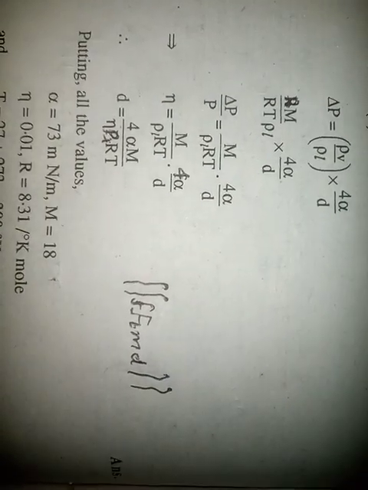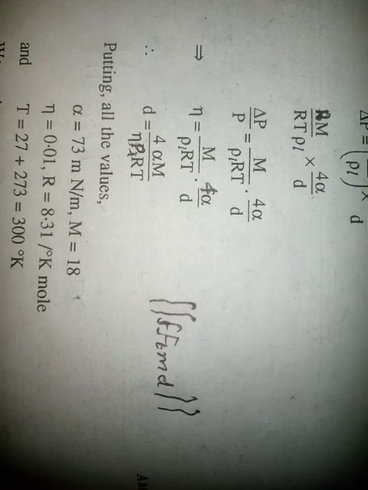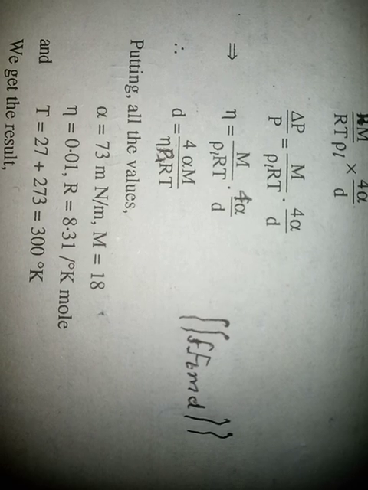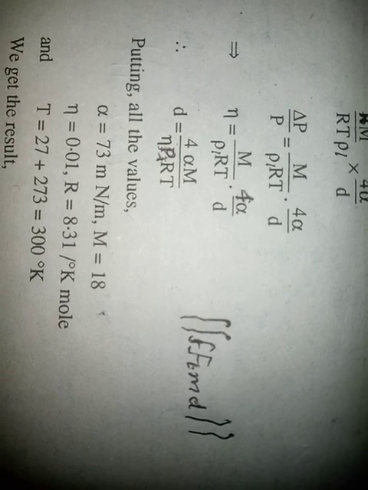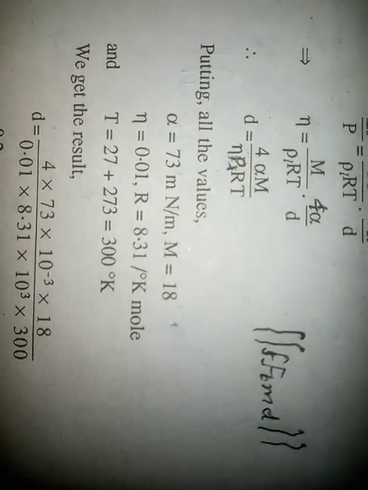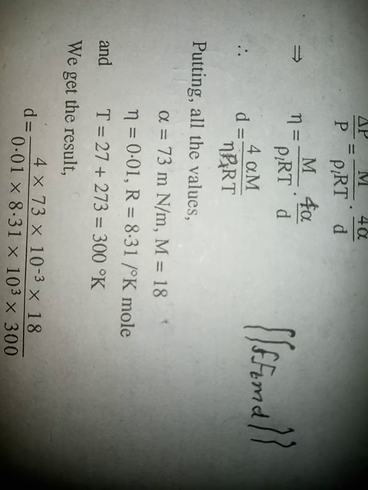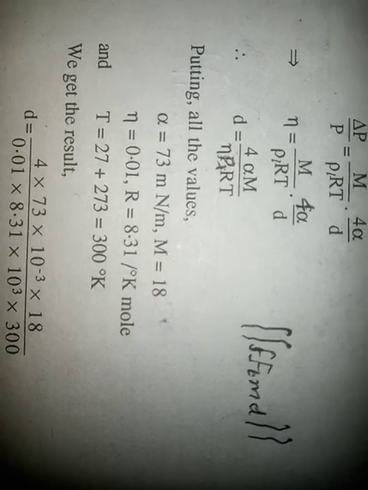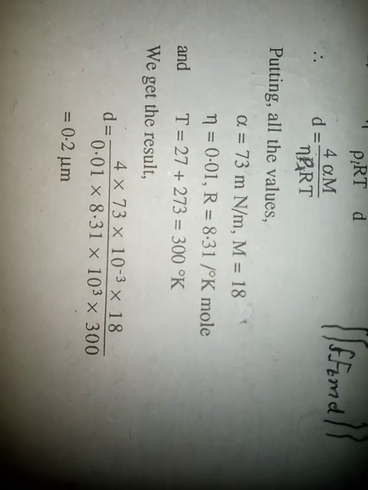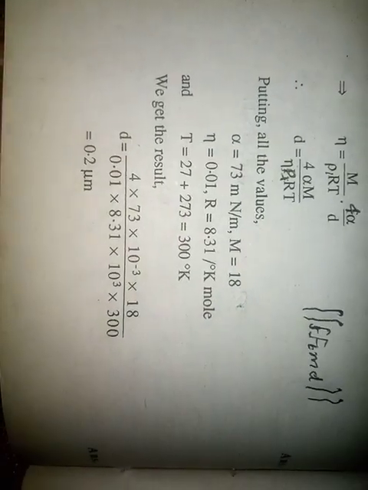This implies delta P by P equals μ by (ρ_L R T) into 4 alpha by d. This implies eta equals μ by (ρ_L R T) times 4 alpha by d. Hence d equals 4 alpha μ by (eta ρ_L R T). Putting all the values, we get the result d equals 0.2 micrometer. Answer.